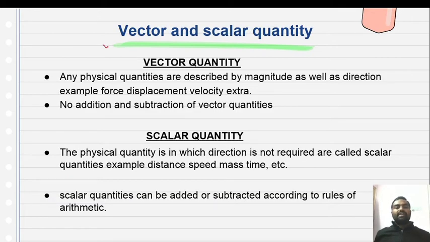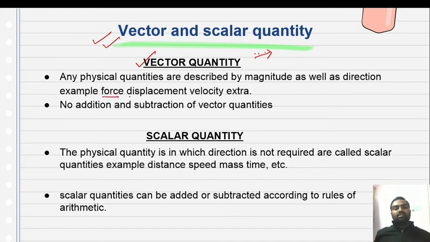Now vector and scalar. What is a vector and scalar quantity? Any physical quantity which has magnitude, means some value, as well as direction, means it tells in which direction it is moving, is called a vector quantity.